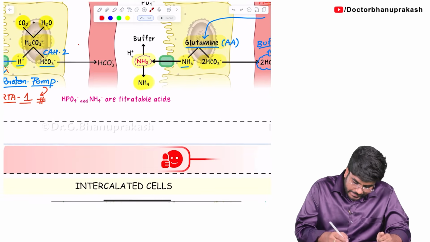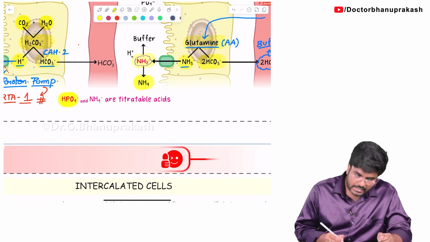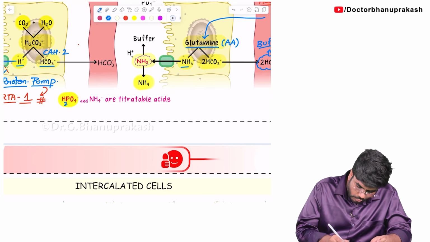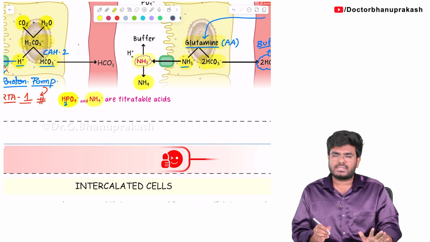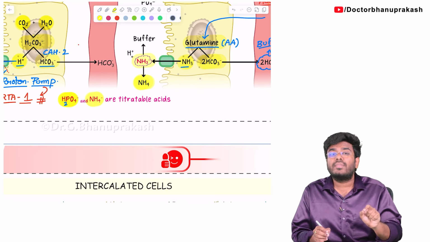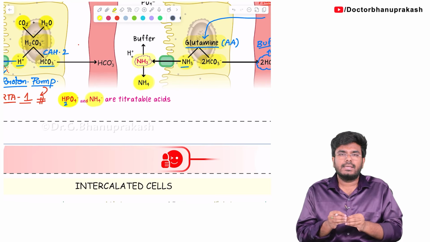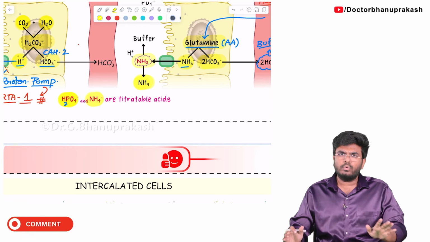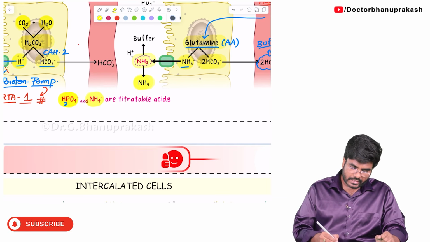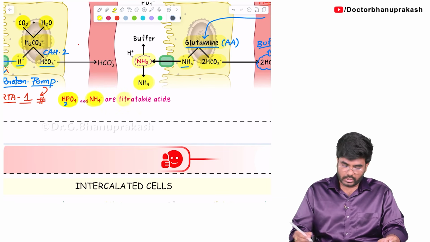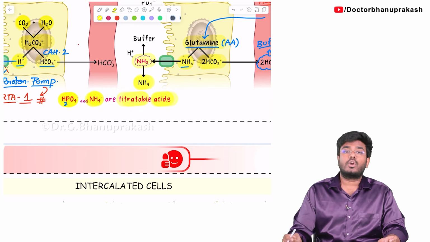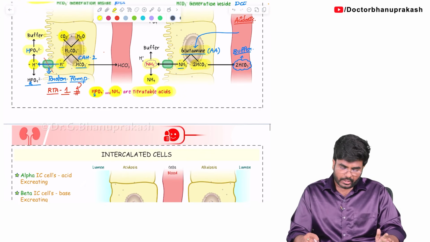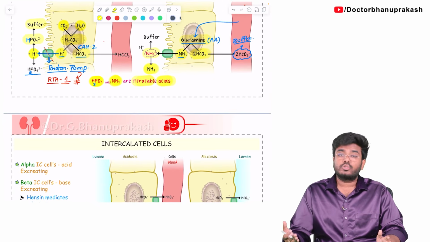See, they are called titratable acids because they are also slightly acidic. This H2PO4 and NH4 are slightly acidic substances. Because of them, our urine will be acidic. So tell me, why is human urine slightly acidic? Because of the presence of this H2PO4 and NH4. These are called titratable acids. So urine is slightly acidic because of NH4 and H2PO4.